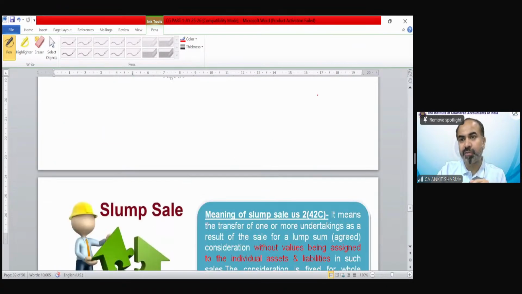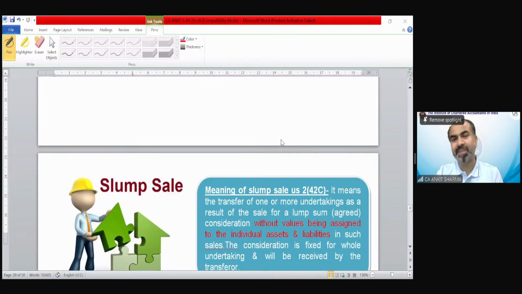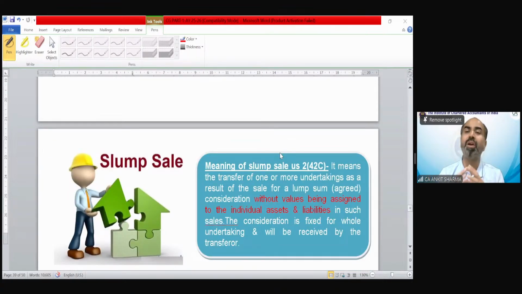Now, next provision is for slump sale. Now, what is the meaning of slump sale? The slump sale says, if you are going to transfer any undertaking, one or more undertaking, one or more unit. Suppose you are having 3 factories.